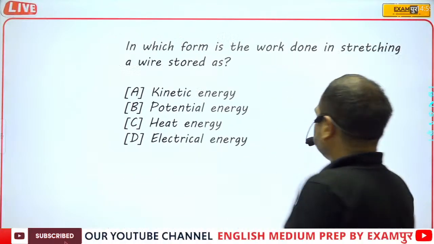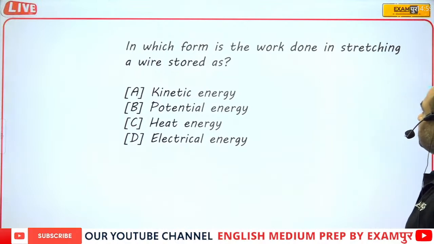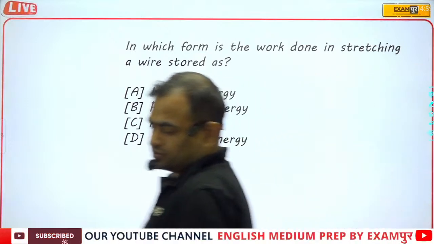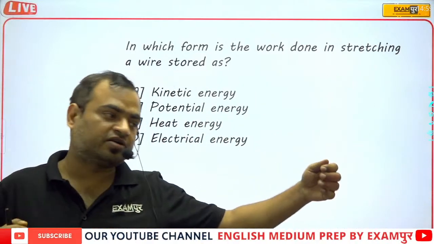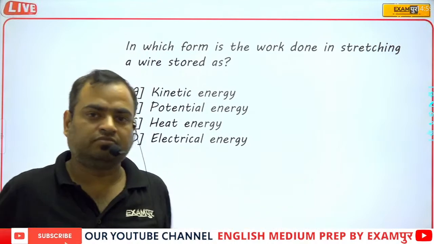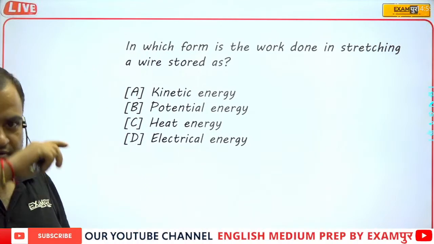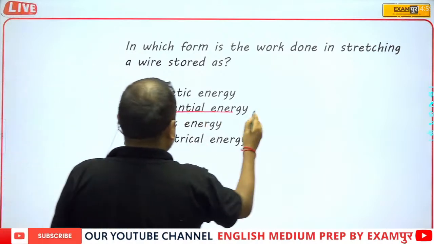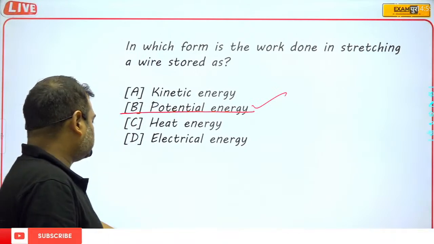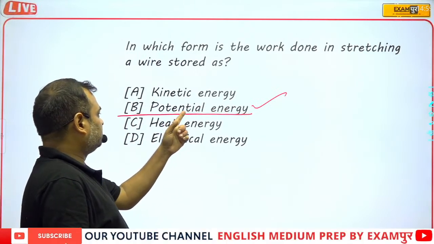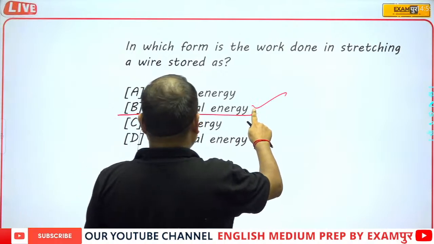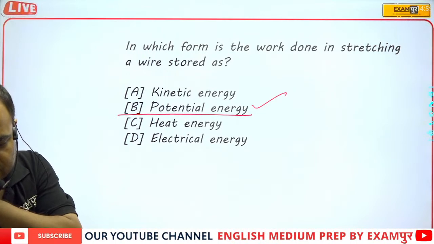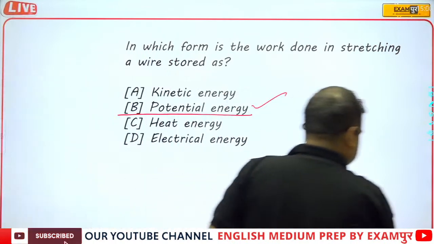Now, in which form is the work done in stretching a wire stored? Tell me, when we stretch a wire, the work done by us is stored in which form? Work stored in a spring or in any wire is stored in the form of potential energy. Obviously, the potential energy, because the position changes.